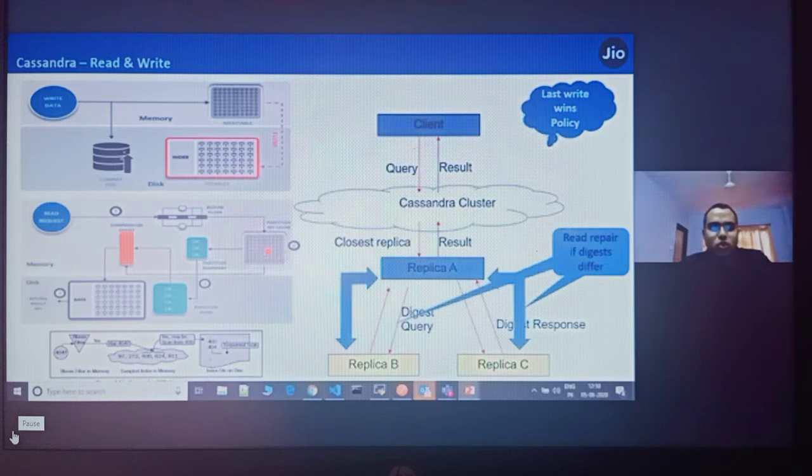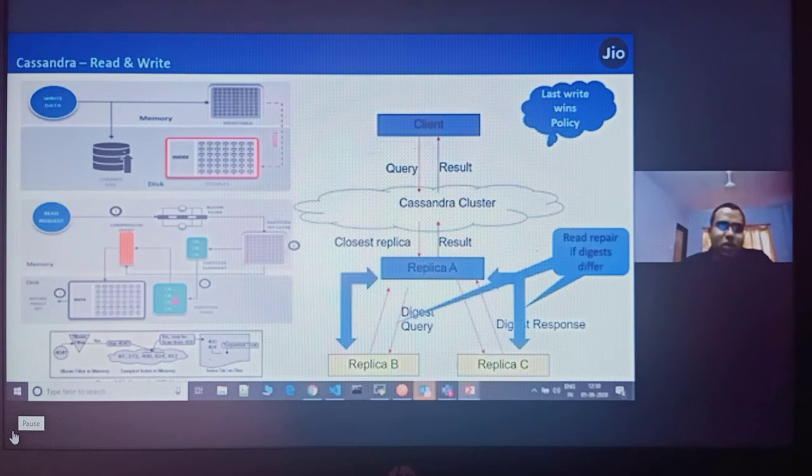With that, it knows which node and which SS table has the data. It goes directly to that node, finds from the local index which SS tables have the data, picks the data from those SS tables, searches the mem table at the same time, and returns the result.